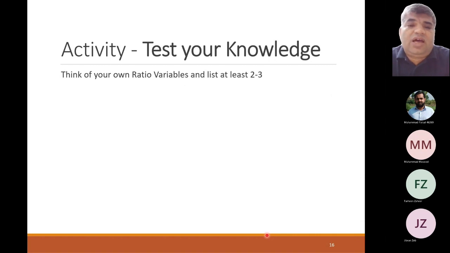So we would have one more activity where I would ask you a couple of questions in which you are supposed to tell me one variable. Maybe it can be discrete or continuous, but you have to tell me one variable which is on a ratio scale. Asad Khan, this is your time now.